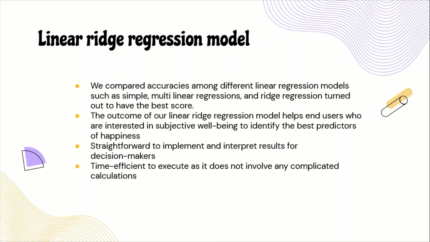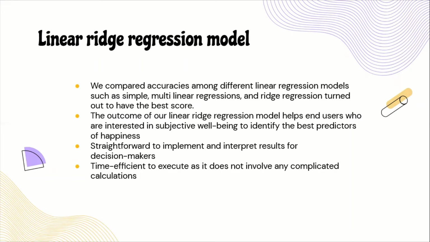In terms of models, we compared accuracies among different linear regression models such as simple multilinear regressions, and ridge regression turned out to have the best scores comparing the results against the test sets.